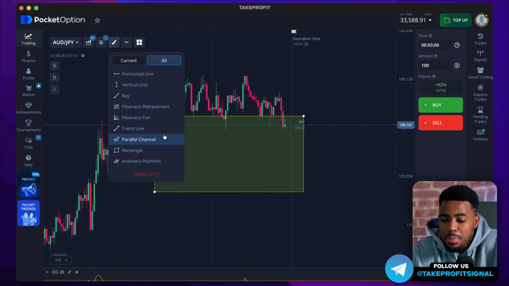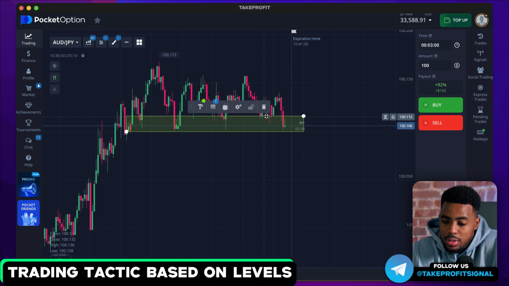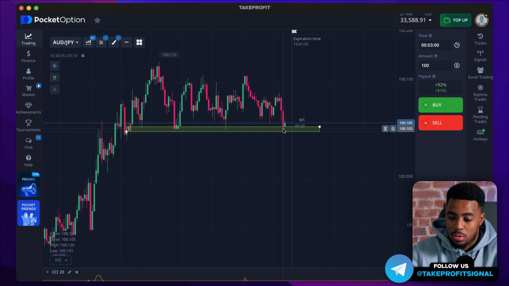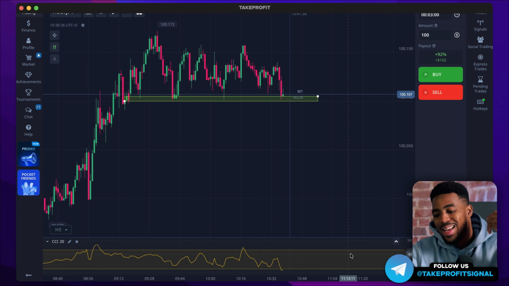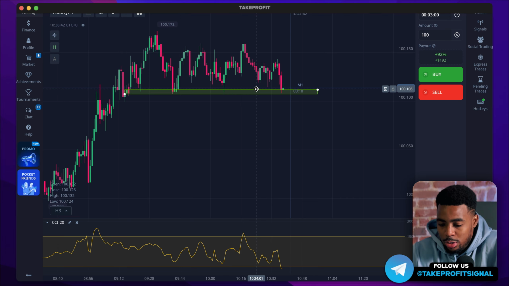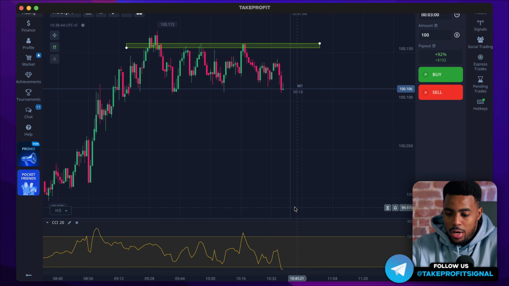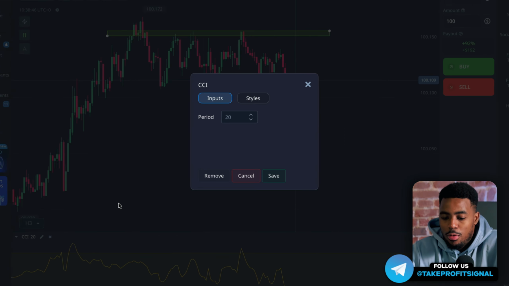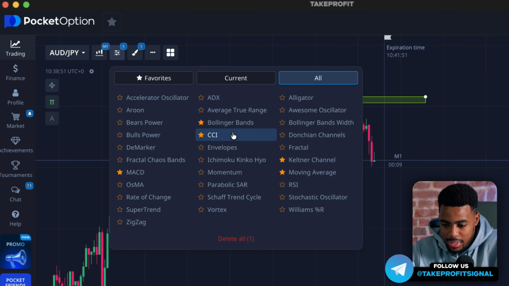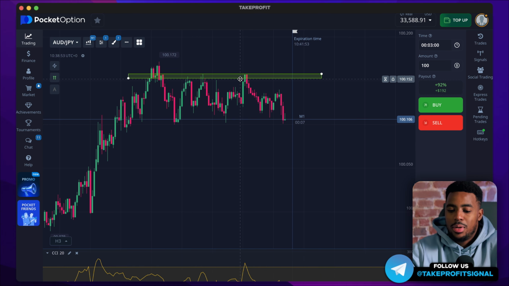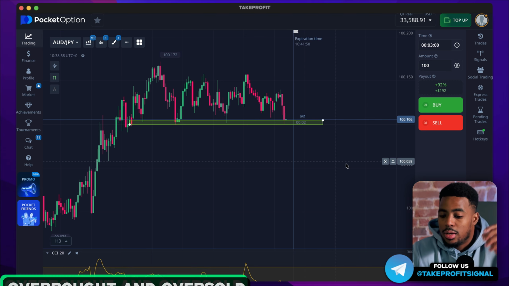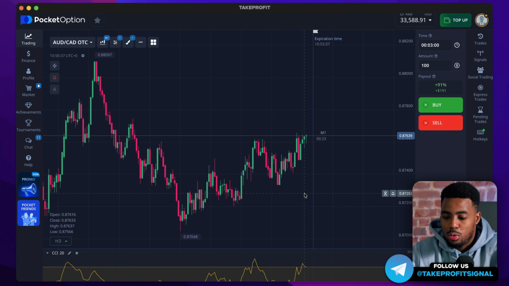By default, I will be using a standard trading tactic based on levels, which involves looking for a horizontal level, for example, a support zone, and checking this zone for oversold conditions. Alternatively, we can look for a resistance zone and check it for overbought conditions using the CCI indicator. You can add this indicator for free on the Pocket Option platform and use it to identify overbought and oversold conditions.